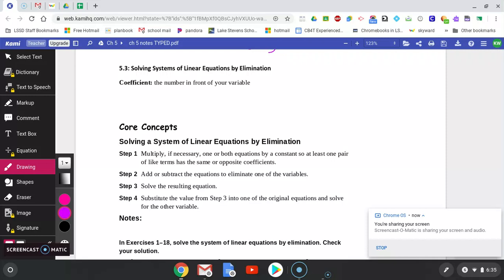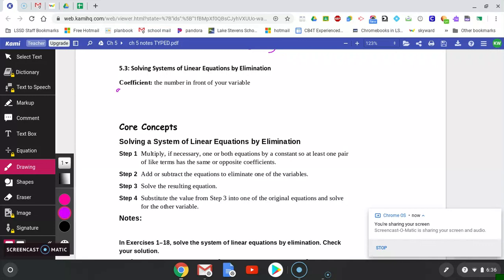All right, so today we're doing 5.3, which is the third and final way that we can solve a system of equations. So we've learned graphing, solving by graphing. We are visually looking for where the 2 points cross each other. And then we learned solving by substitution, where we got one of the variables by itself and substituted what it was equal to into the other equation. And our third one is going to be by elimination. So we're going to be eliminating one of the variables so that we can solve for the other variable.